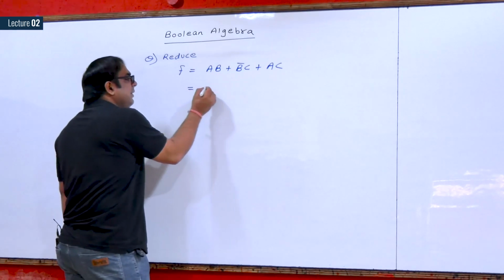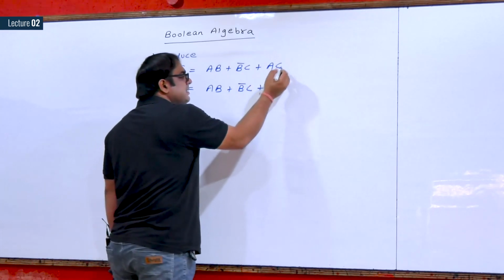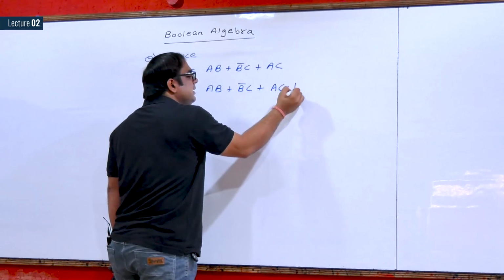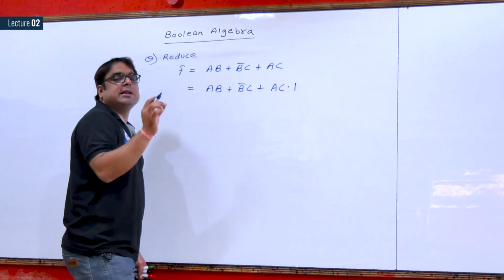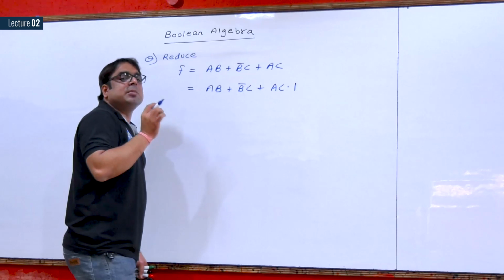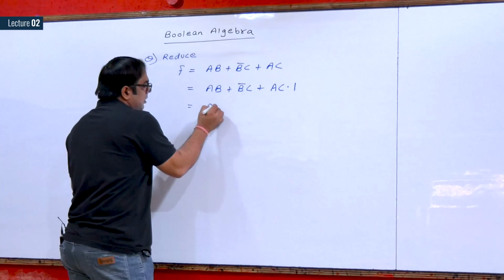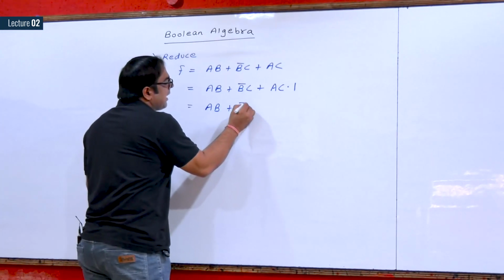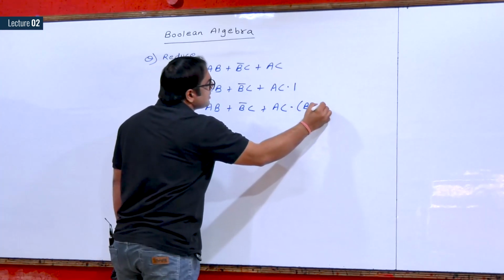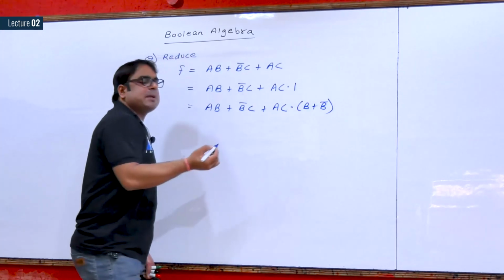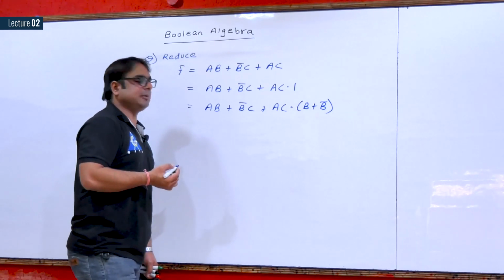What step I will take in solving this question is that the last term is AC, I can write AC dot 1. Using the Boolean law, A dot 1 is equal to A. So any term dot 1 will give you the same term. Next, I will replace this logic 1 with B plus B complement, because A plus A complement is 1, X plus X complement is 1, B plus B complement is 1.